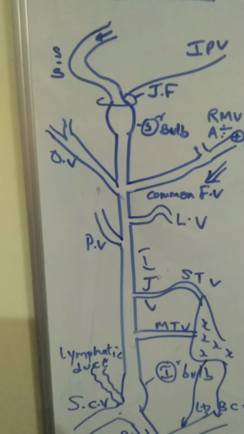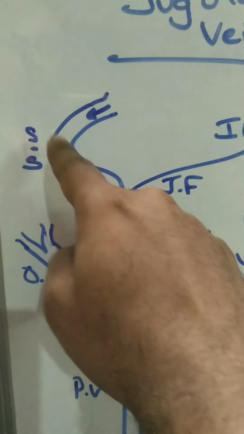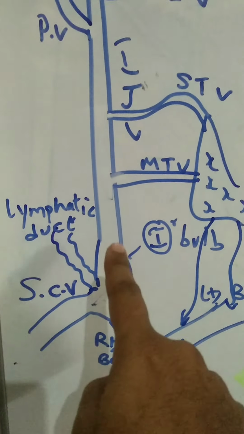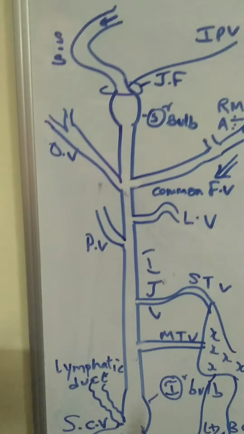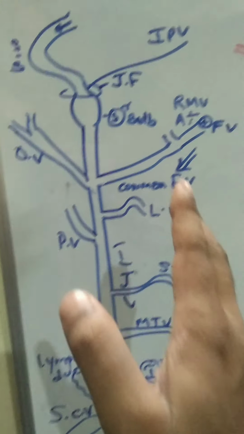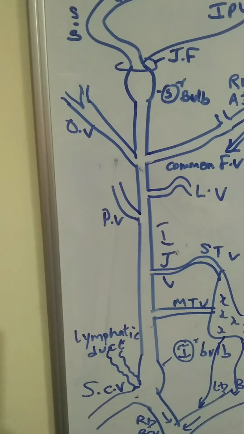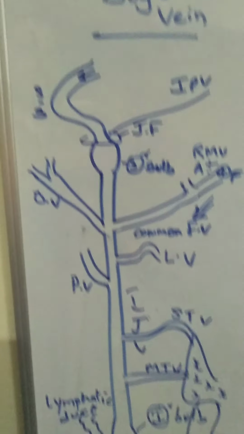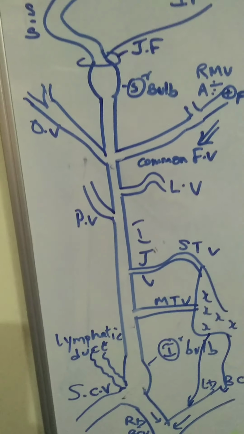In summary, the origin of the internal jugular vein is at the jugular foramen as a continuation of the sigmoid sinus. The termination is opposite the sternoclavicular joint, where it combines with the subclavian vein to form the brachiocephalic vein. It descends vertically downwards in the neck within the carotid sheath, with the carotid arterial system medially. Between the carotid arterial system and the internal jugular vein, there is the vagus nerve. It is deep to the sternocleidomastoid, therefore the name internal. There are two bulbs, the superior bulb and the inferior bulb.